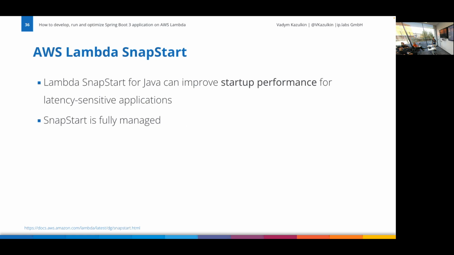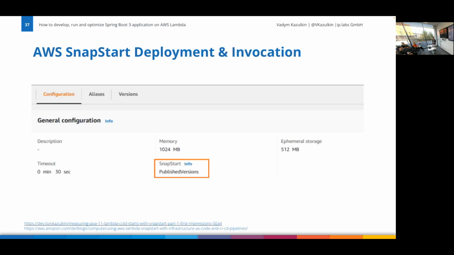But I will show you things that really, from my experience, matter. So basically, Lambda SnapStart is the way to improve startup performance, cold start times, and it's fully managed. What does it mean it's fully managed? Basically, it's your decision per Lambda function to activate it or not. And it's basically a checkbox. You need to provide the version, but basically, I would like to use SnapStart or not.